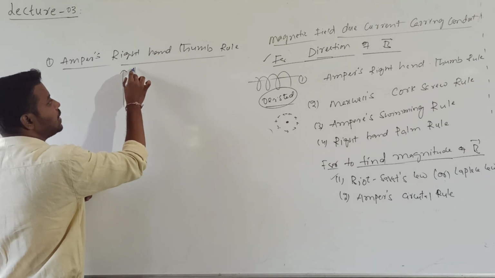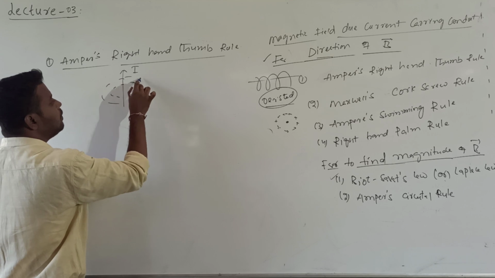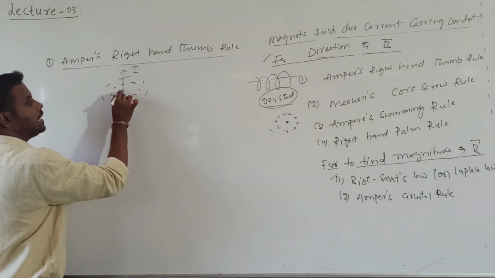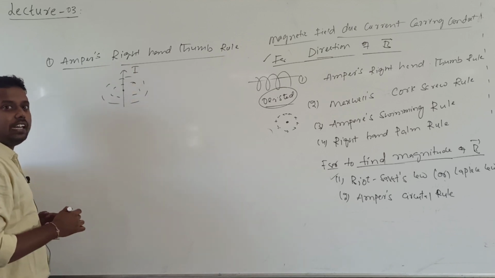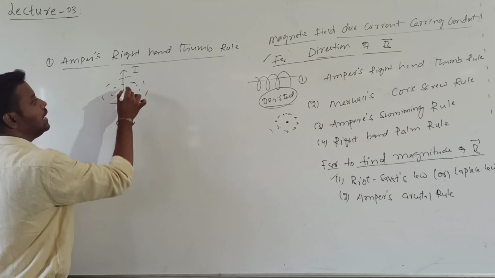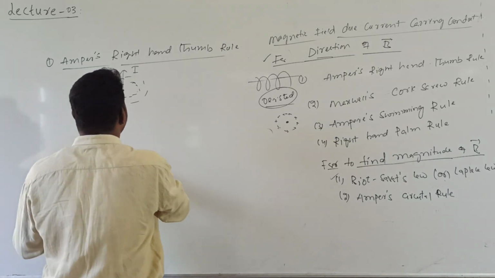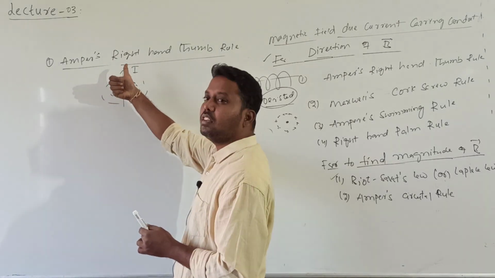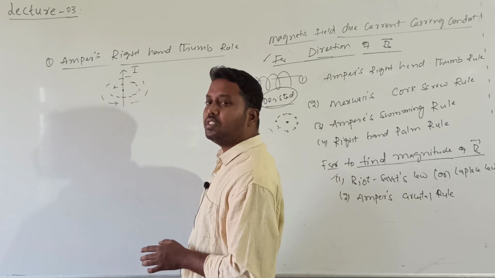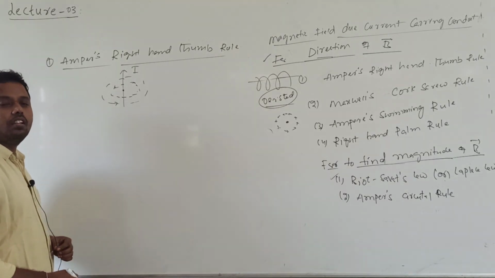If this is the direction of the current through a conductor, the field lines around it will be concentric circles. The center of these circles will be on this current carrying conductor. So these circles will be perpendicular to the plane of the current carrying conductor. Are you getting it? Field lines are clockwise or anti-clockwise if I put it like this? The field lines are anti-clockwise. This is the direction of field lines due to the current carrying conductor. Is it okay now?